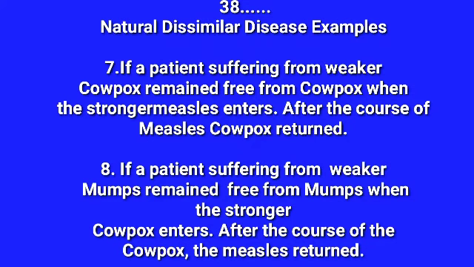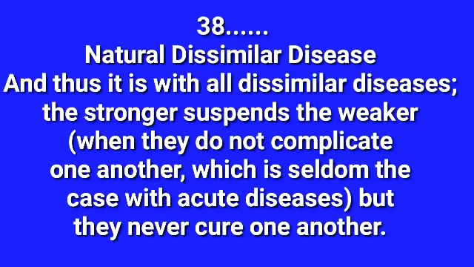Older one compared with the newer one, weaker one compared with the stronger one, one thing is common. Which one is common? You already know that dissimilar disease is the common one.